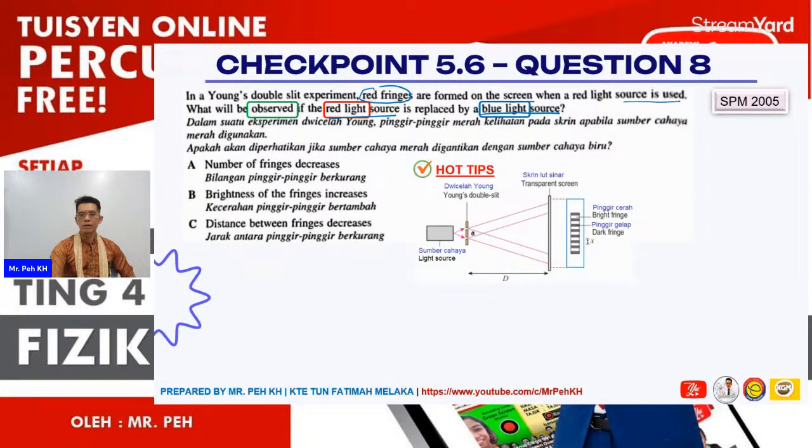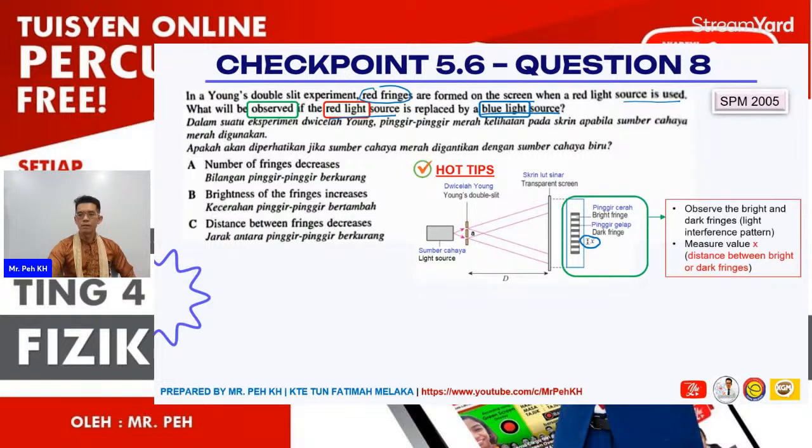So when the wavelength changes, X changes. We observe the bright and dark fringes and the pattern, so we want to measure X, the distance between bright fringes or dark fringes.